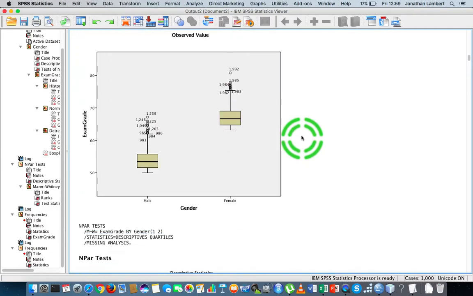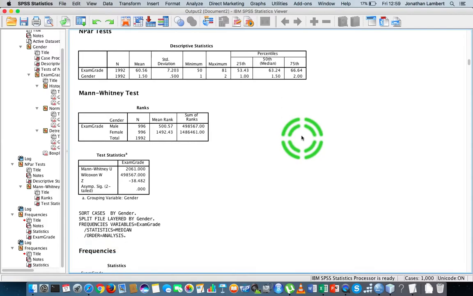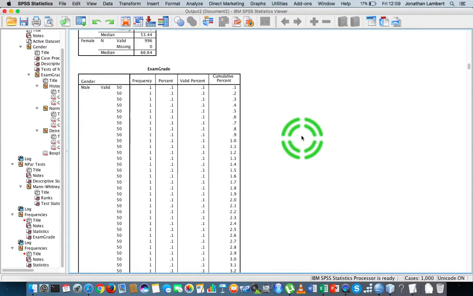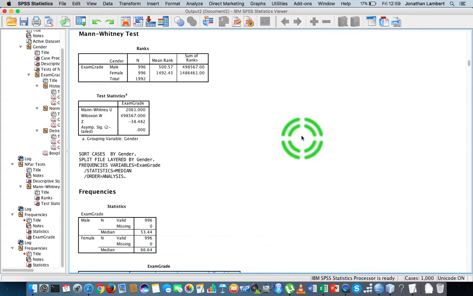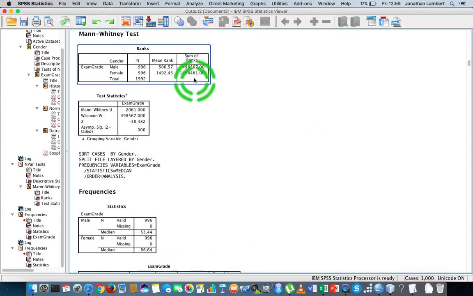Where's that table gone to? Sorry. See, if you don't suppress the output on the frequency tables, sometimes it can give you a very, very long table. So if the distribution of the males was positively skewed and the females was negatively skewed, well, they're two different shape distributions. So the only inference we could be making is based on the mean rank.